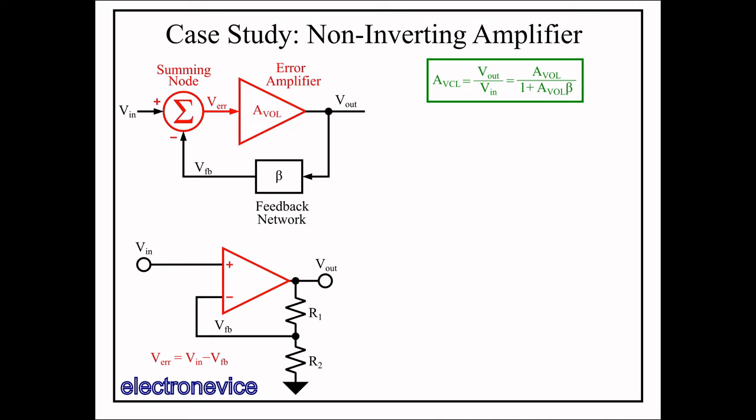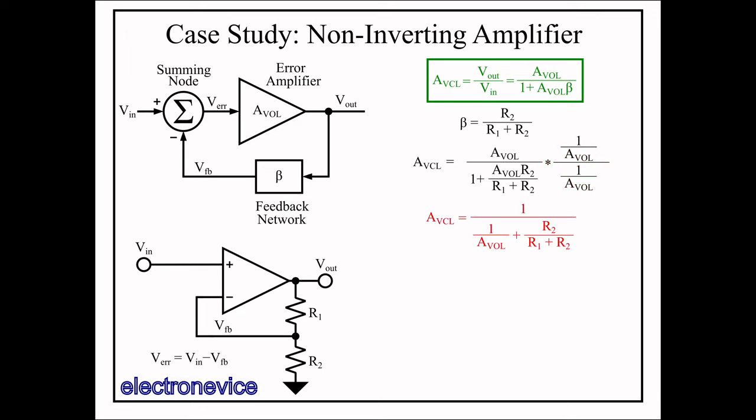By inspection, we see that the value of beta is simply the resistive divider equation, since that's the transfer function that is applied to V out to produce VFB. So substituting this value for beta into the equation above, we get this expression for the closed loop gain. Now with this equation, we should be able to see why the infinite gain approximation works well. So first, let's multiply the numerator and denominator by 1 over AVOL, and we get this equation, which in the denominator has 1 over AVOL plus R2 over R1 plus R2.